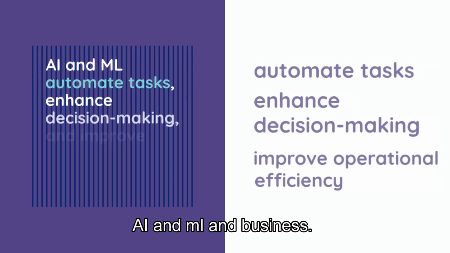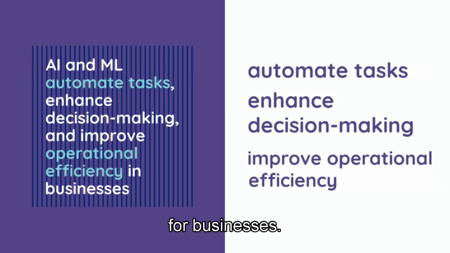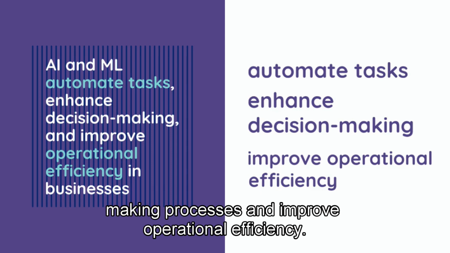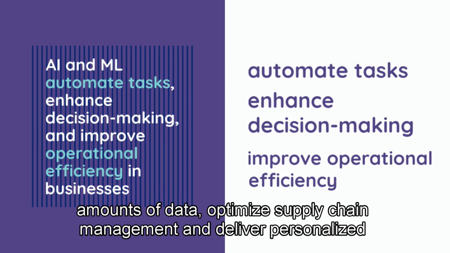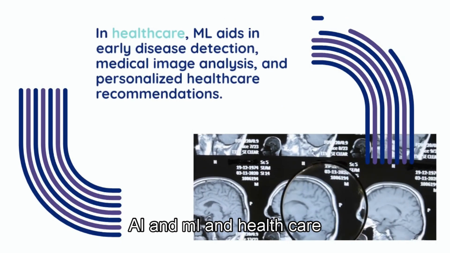AI and ML in business. Artificial intelligence and machine learning hold significant implications for businesses. These technologies can automate repetitive tasks, enhance decision-making processes, and improve operational efficiency. Companies can leverage AI and ML to gain valuable insights from vast amounts of data, optimize supply chain management, and deliver personalized customer experiences.